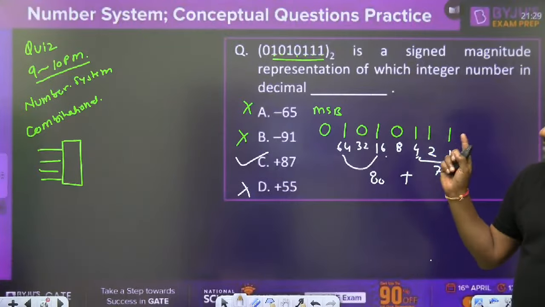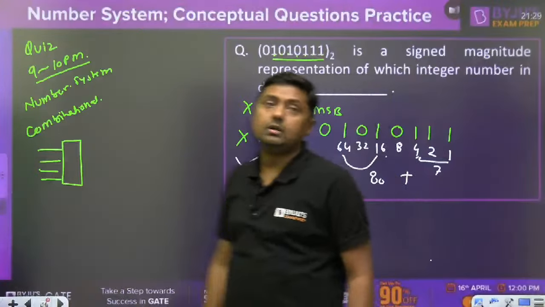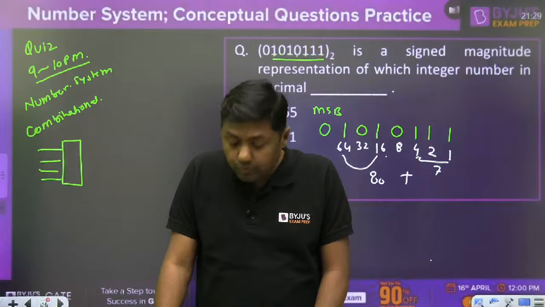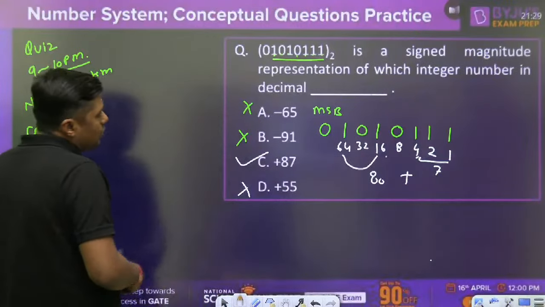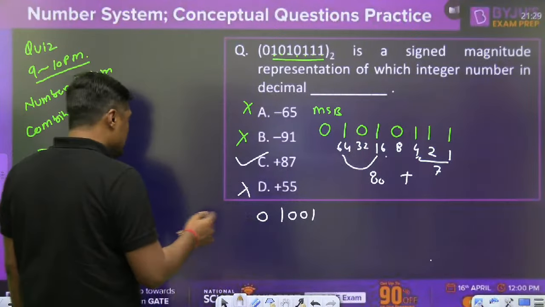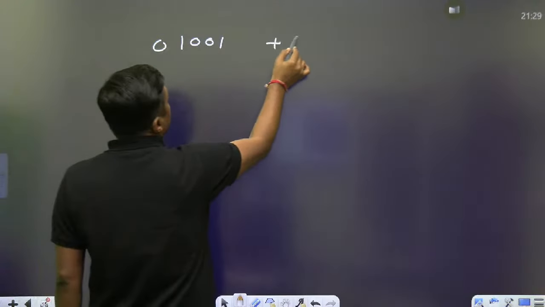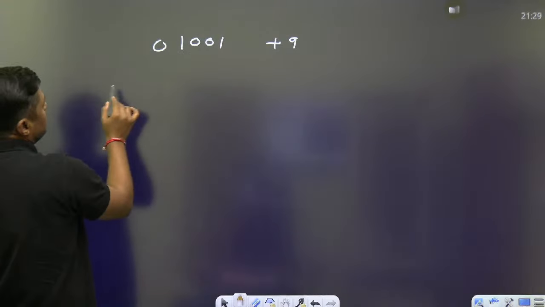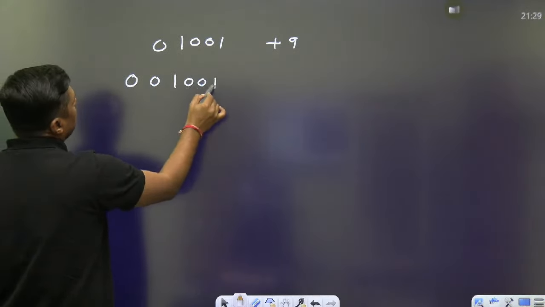If I want to increase the bit representation of this sign magnitude number, we have to increase what? The MSB. If suppose I am going to repeat the MSB, will it work? Tell me. Suppose it is 0, 1, 0, 0, 1. Actually, what is this? 9. It is plus 9. If now I want to increase the digits, it is a 5-digit number. Now I want to make it 6-digit. I will add a 0. Yes, it is plus 9.